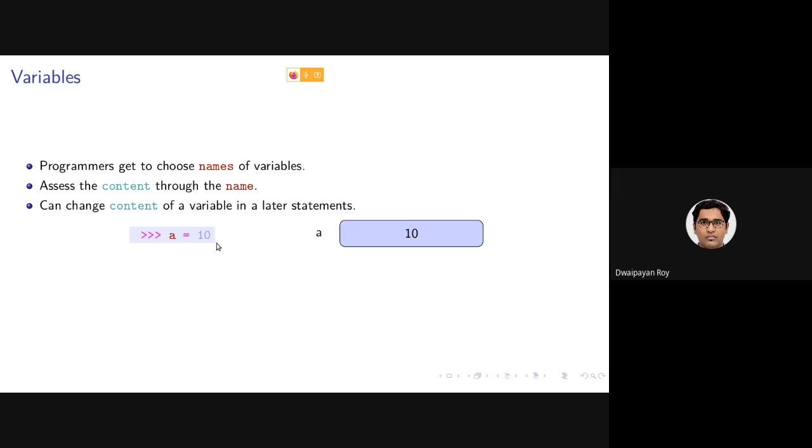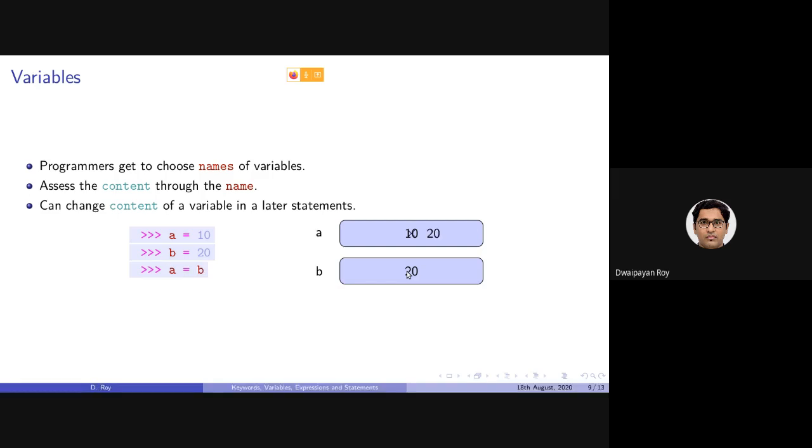So a equals to 10 will be creating, or allocating, one memory location. It will be providing the memory location with the name A and will be storing the value 10. If you declare another variable, say b equals to 20, it will be creating another memory location in the memory. We'll be calling it B and we'll be storing the value 20 here.